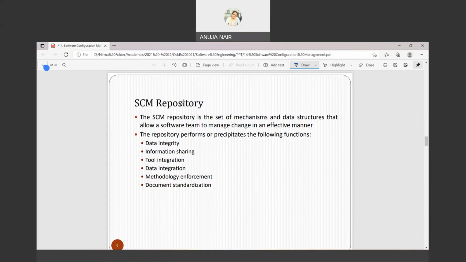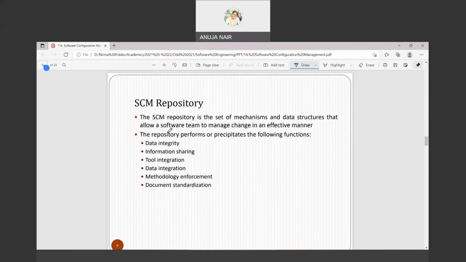Software Configuration Management Repository. SCM repository is the set of mechanisms and data structures that allow a software team to manage change in an effective manner, right? So what mechanisms are being used in order to manage all the changes in an effective manner? That is the meaning of SCM repository.